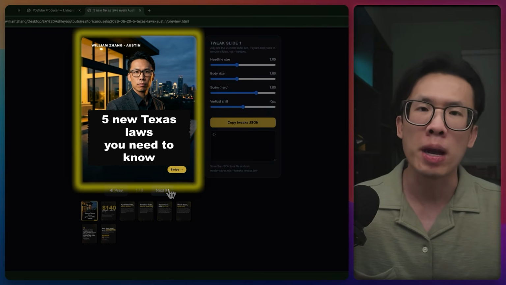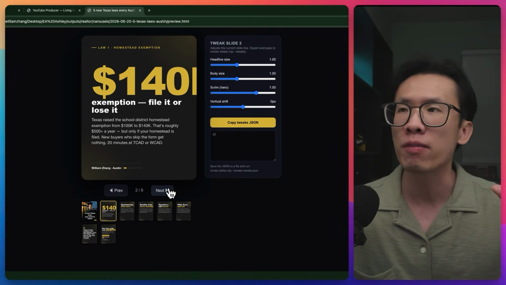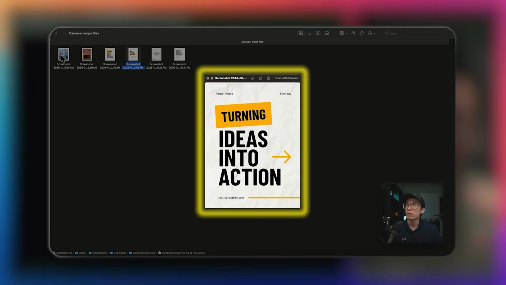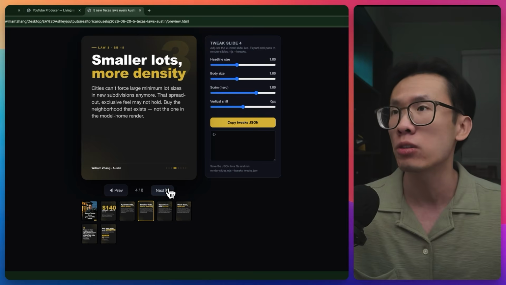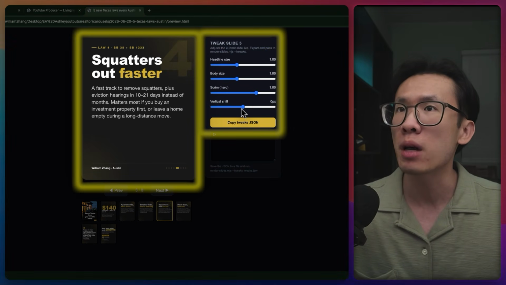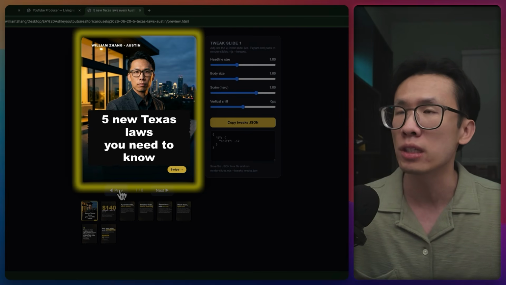This is what I like about my carousel skill: it doesn't generate generic carousel posts. It actually uses some of my swipe files, which is just a collection of carousel posts that I like, in terms of the cover, schema, and styles, and then generates text like this. You can make some modifications like vertical shift, things like that. Doesn't really look that bad. Coming in Austin, eXp Realty, my contact information. I like this. This is a very decent carousel post.